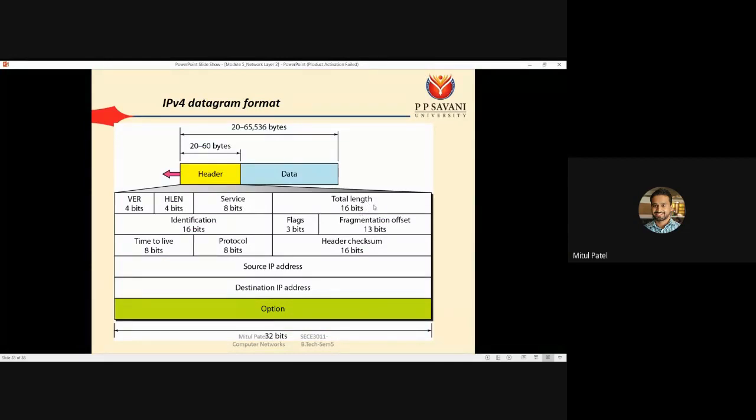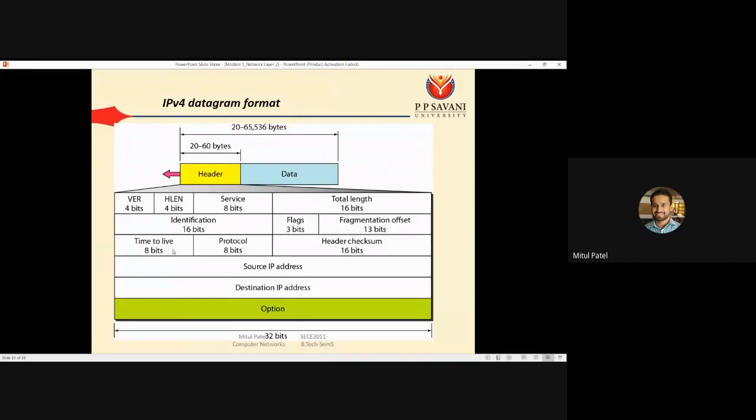Total length. This total length is, we can say, header plus data. You know the length of the header and you know the length of the data, so the total of both is the total length of the datagram. Identification, flags, and fragmentation offset: these 3 fields are going to be used when we have fragmentation. What is fragmentation? That we will see tomorrow.